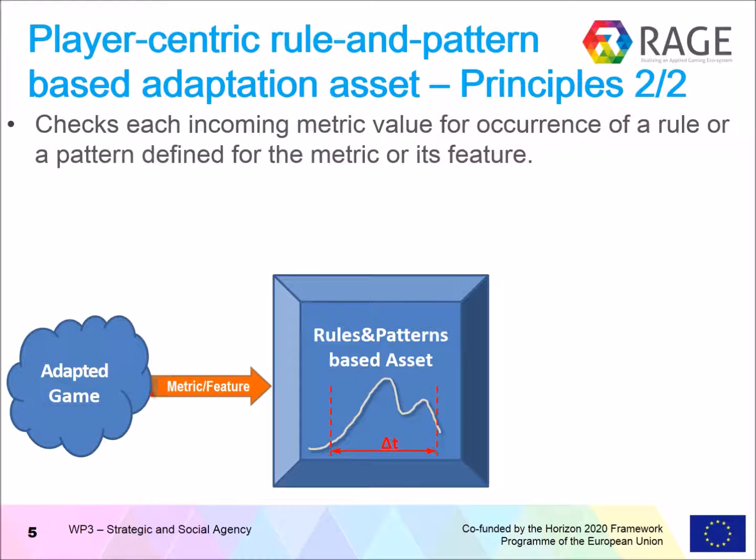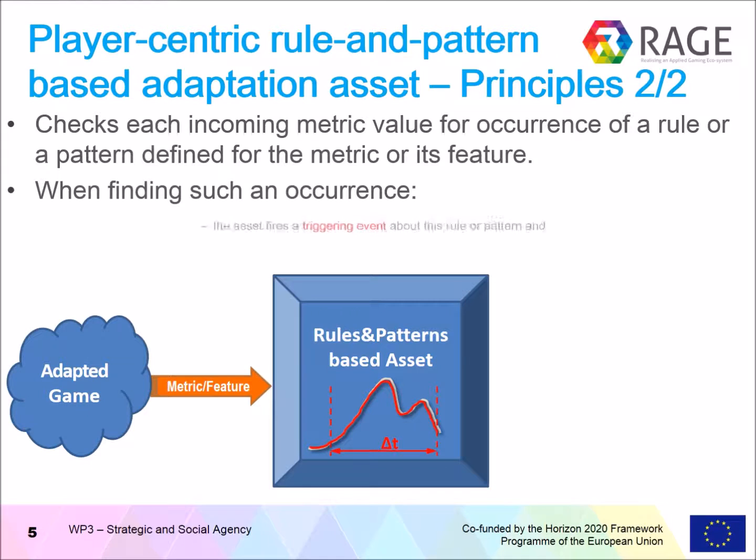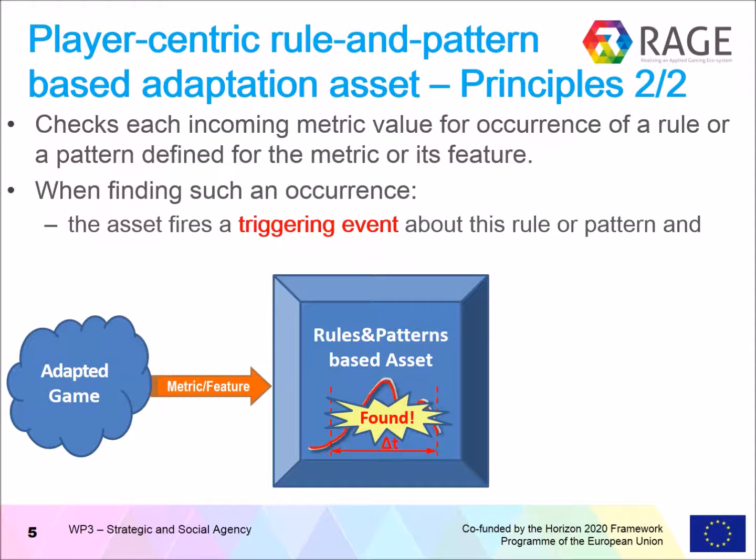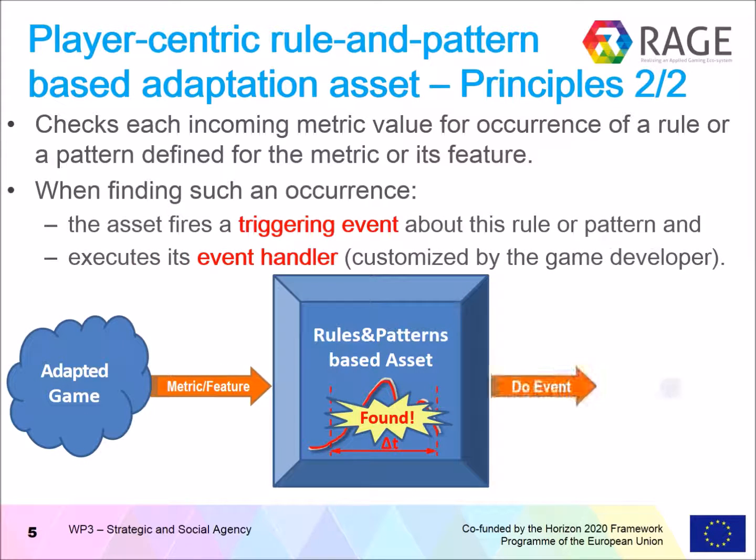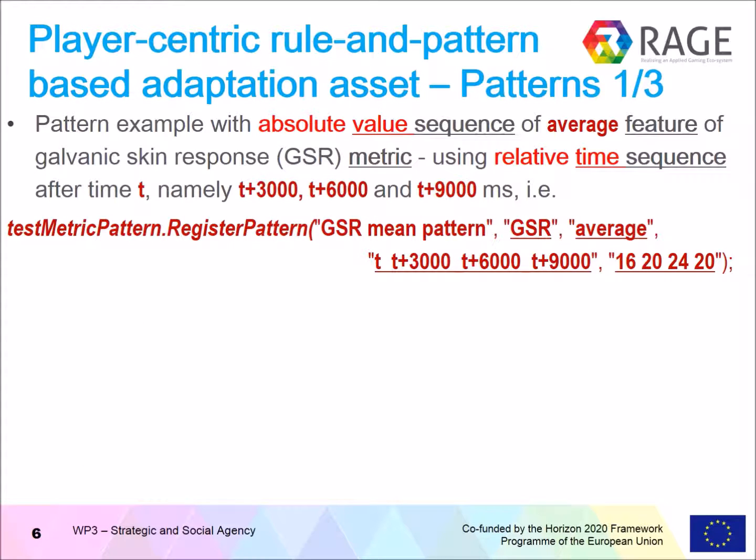the pattern checks each incoming metric value for occurrences of a rule or the pattern defined for the metric or its feature, and in case of finding this occurrence, it fires a triggering event, which means the pattern is found, and executes the event handler, which should be customized by the game developer for further adaptation of the game. We provide three different pattern examples.